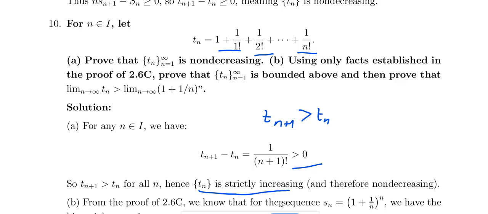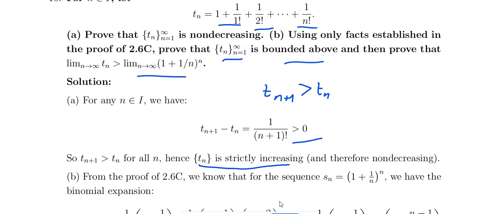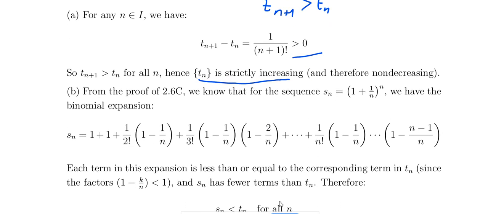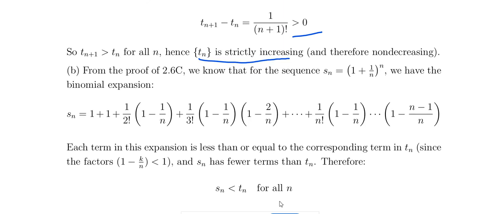And prove that the sequence Tn is bounded above, and the limit of Tn is greater than or equal to the limit of 1 plus 1 by n whole power n. So this is an increasing sequence, and if you check whether an upper bound exists, Sn equal to,